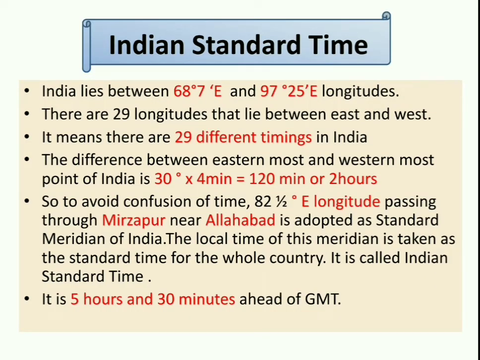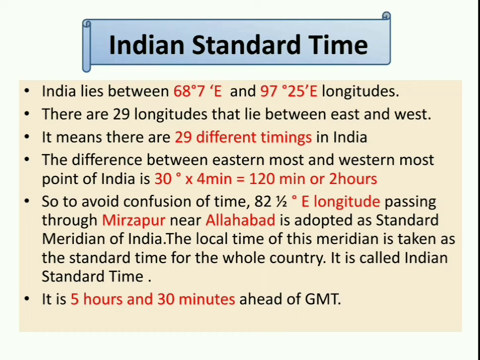India lies between 68.7 degree east and 97.25 degree east longitude. There are 29 longitudes that lie between east and west. So how many lines of longitude are there? 29. This means that there would be 29 different timings in India.